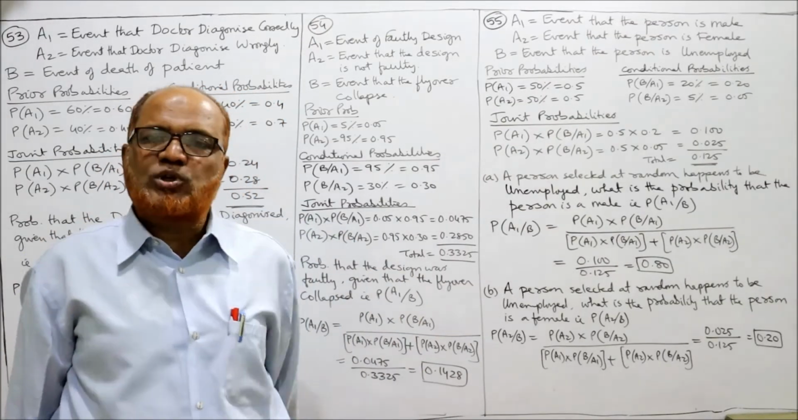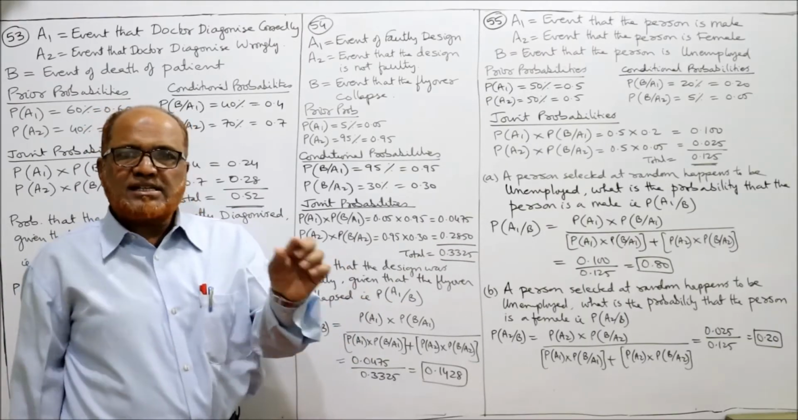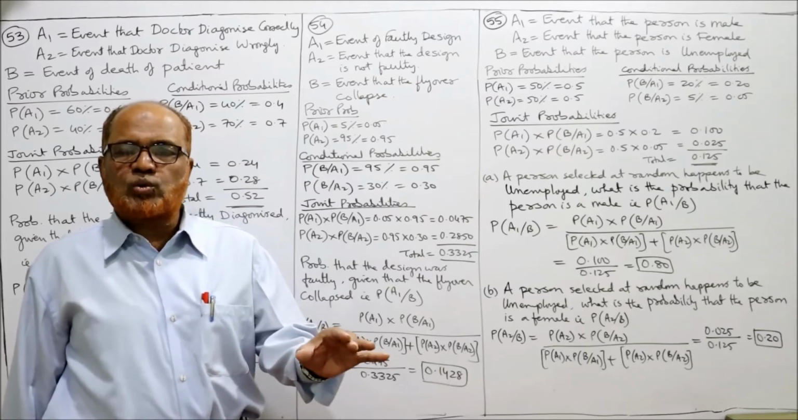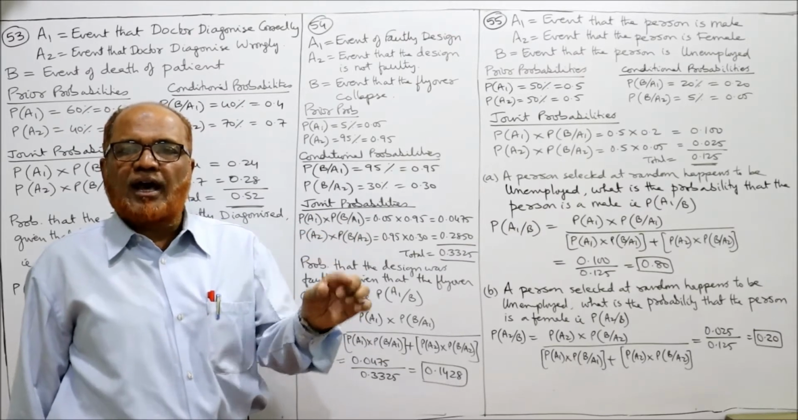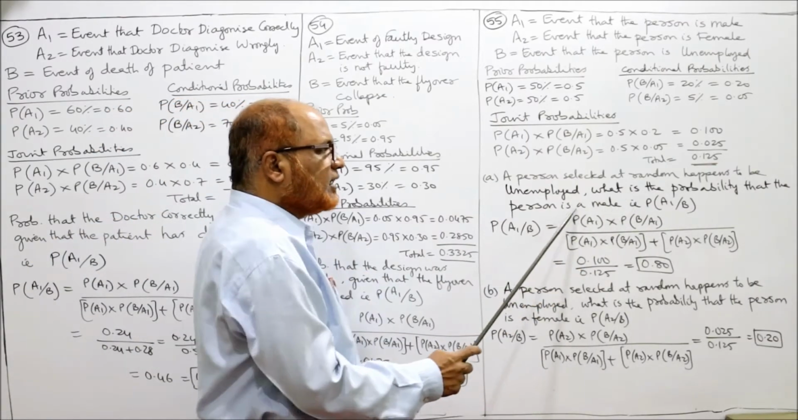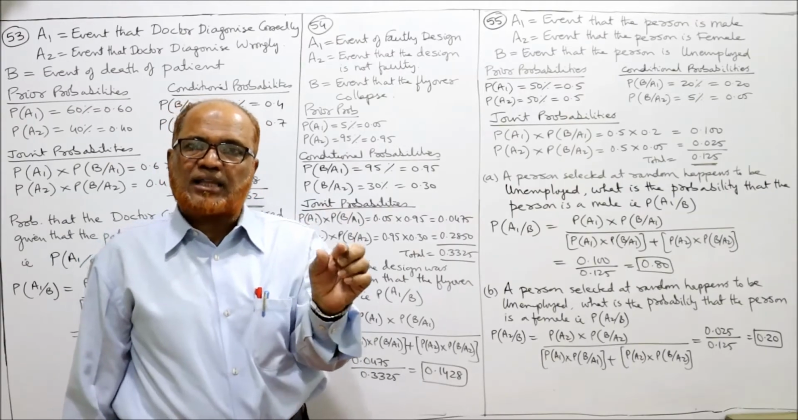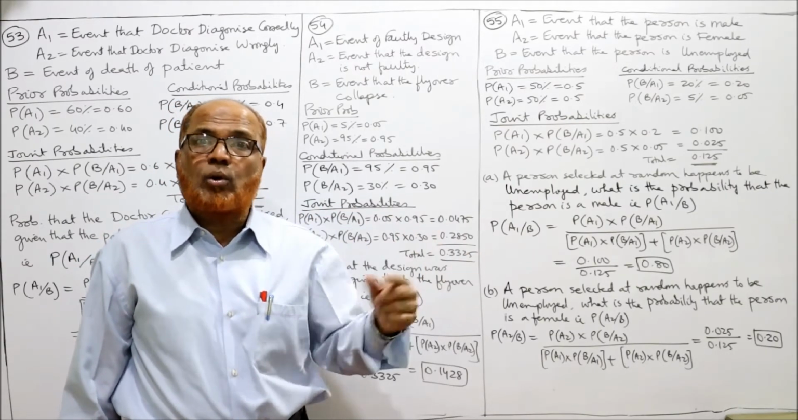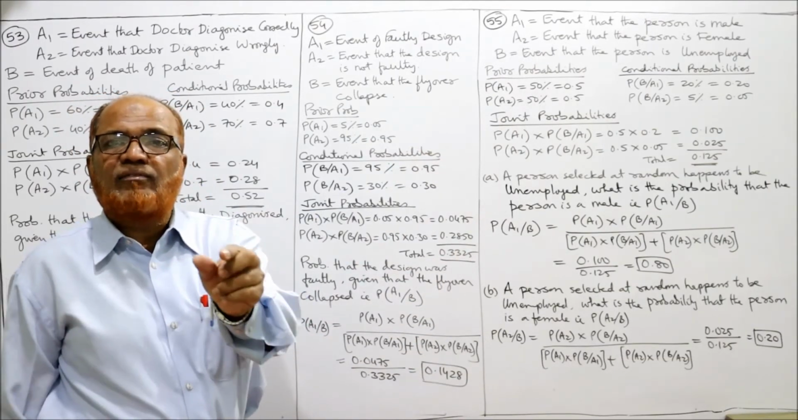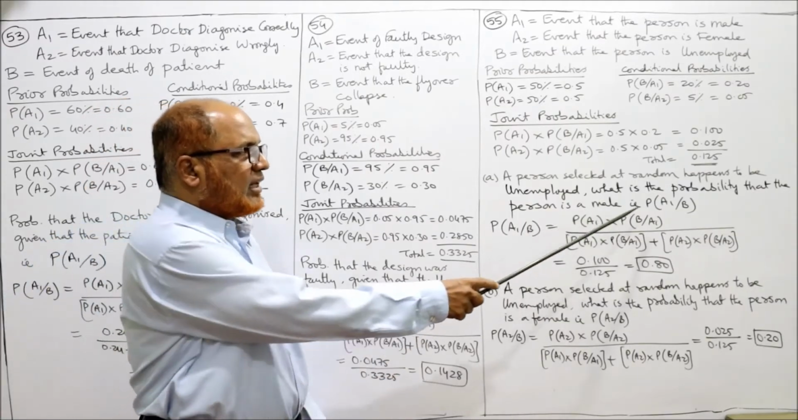Simply we have to substitute in the formula what is required. The first question: a person selected at random happens to be unemployed. Now this research student selects one person, and that happens to be an unemployed person. What is the probability that the person is a male? What is the chance that the person selected, who turned out to be unemployed, is a male? How do we denote male? A1. So we have to calculate A1 given B. B is unemployed.